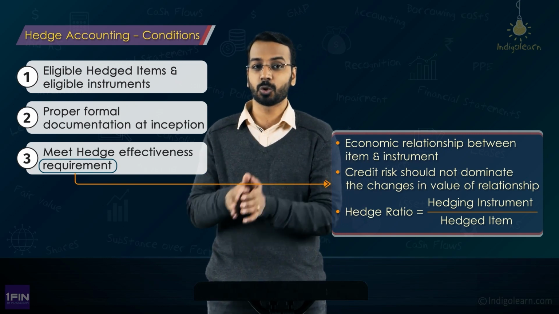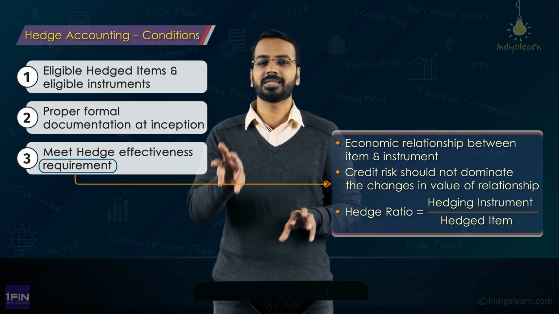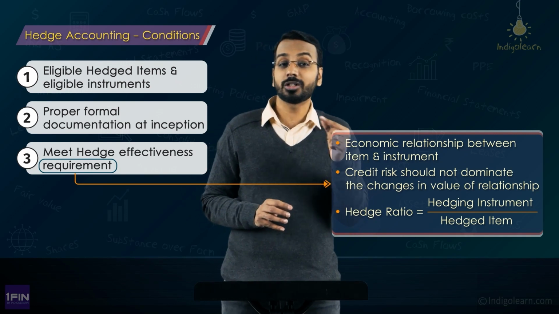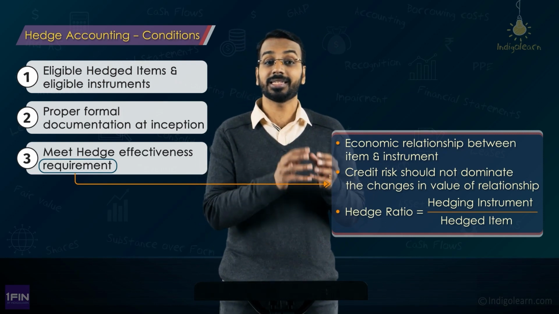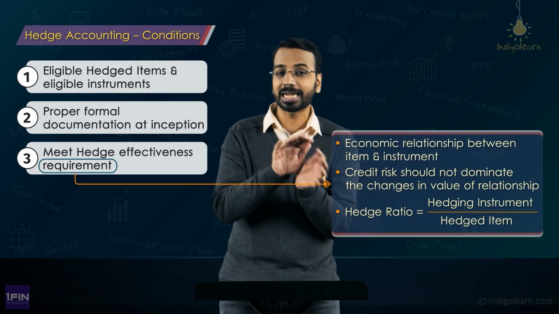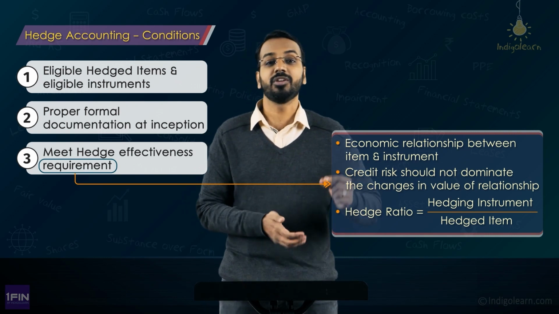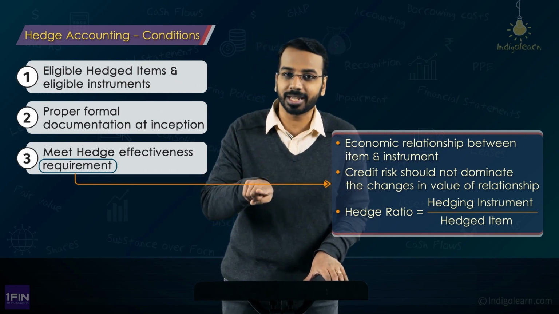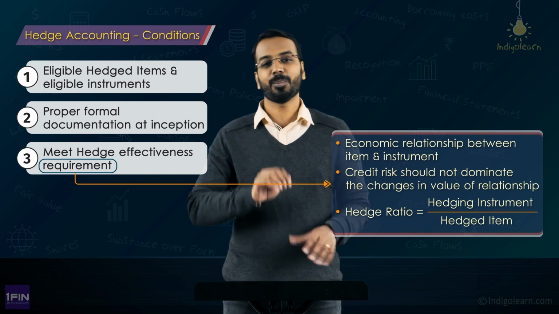Now, for accounting purposes also, you will consider the same ratio for accounting for hedges. Hypothetically speaking, let us say I have to receive $100. As per the risk management document, how many dollars should I be entering into as a future contract? Only $90, right? But let us say the entity has entered into $120 of future contract, which means 90 is for hedging purposes. So only that 90 will be used for hedge accounting. So what about the balance 30? Balance 30 will be a separate derivative transaction, which is more like a speculative transaction, and you will account for that separately. So you check what is the hedge ratio as per the risk management document. The same ratio you would be using for accounting purposes.